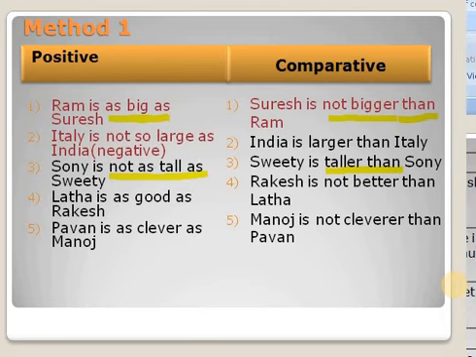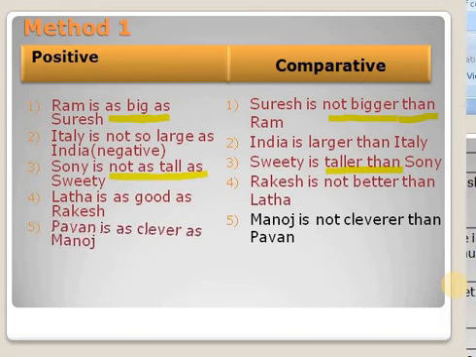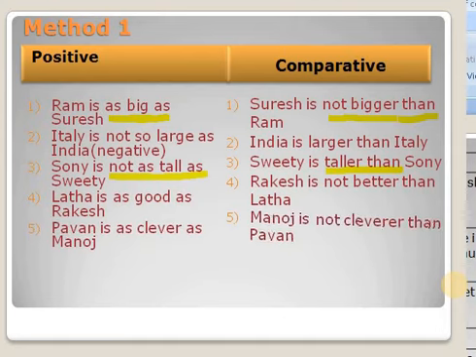Italy is not so large as India. The answer is India is larger than Italy. I have already explained this sentence in your previous slide. So let us see the third sentence. Sony is not as tall as Sweetie. Sweetie is taller than Sony. Next sentence. Lata is as good as Rakesh. Rakesh is not better than Lata. Pawan is as clever as Manoj. Manoj is not cleverer than Pawan.